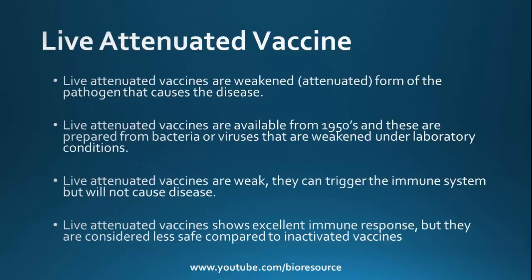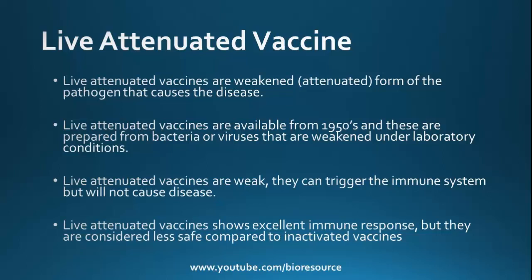Live attenuated vaccine. Live attenuated vaccines are weakened or attenuated forms of the pathogen that caused the disease. They have been available from the 1950s, and these are prepared from bacteria or viruses that are weakened under laboratory conditions. Live attenuated vaccines are weak. They can trigger the immune system but will not cause the disease. So these are attenuated under laboratory conditions so that the pathogenicity is disarmed, but they can still trigger the immune system to fight against the pathogen.